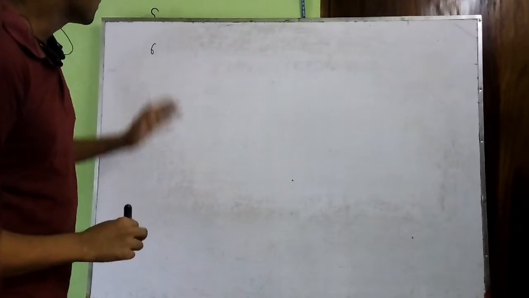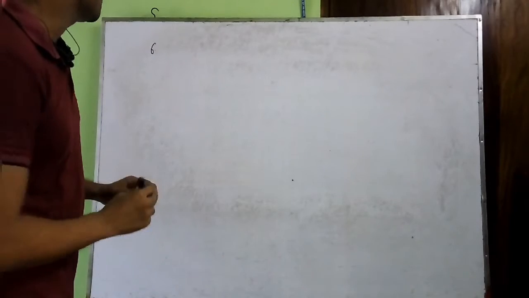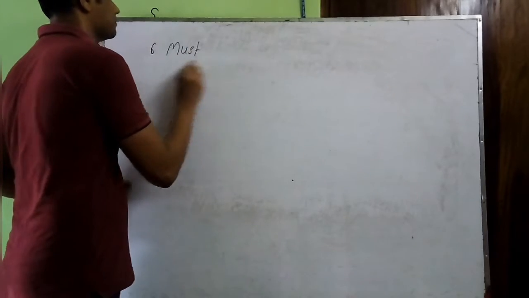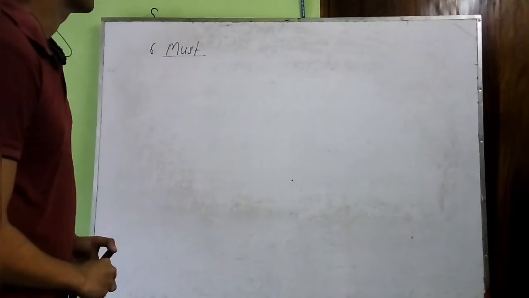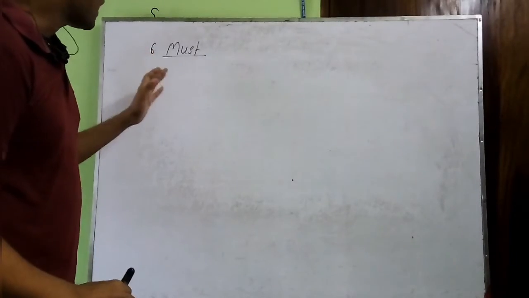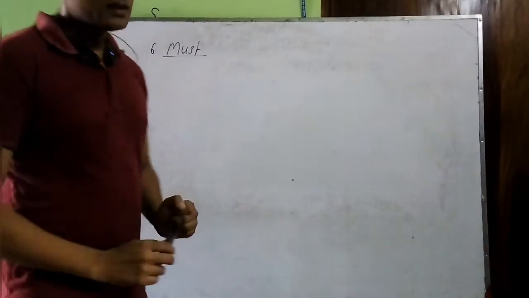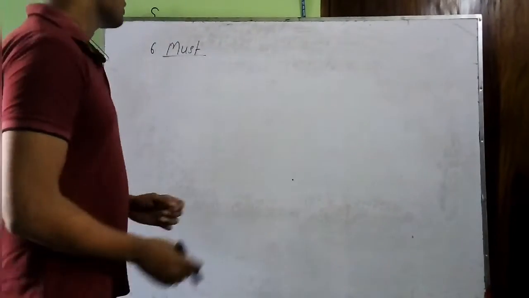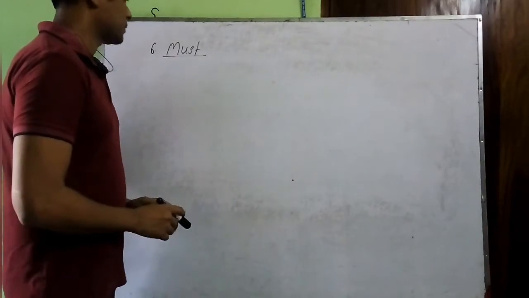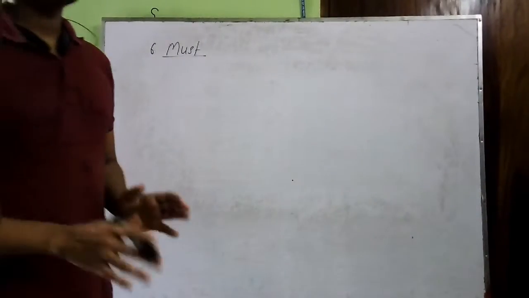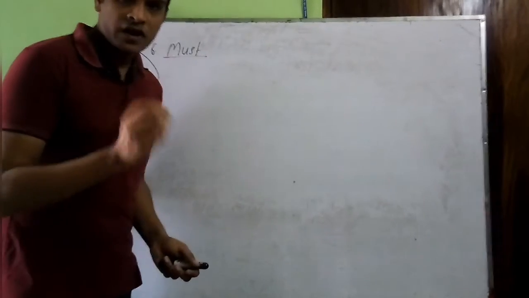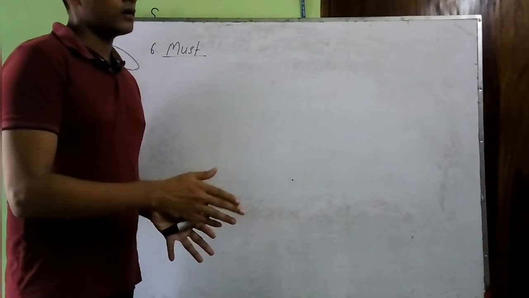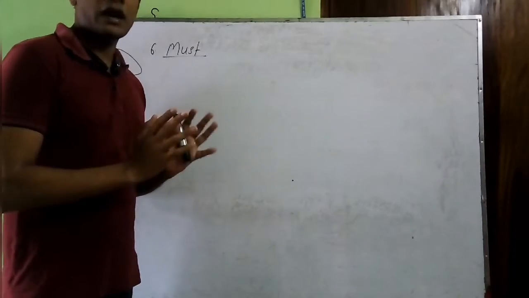So today we will be starting from rule number 6, and our rule number 6 will be about must. So if you have must in your sentence, then you can make this must cannot but or cannot help. That means if you are asked to turn any affirmative sentence into negative sentence and you have must in your sentence, then you can turn it either cannot but or into cannot help.